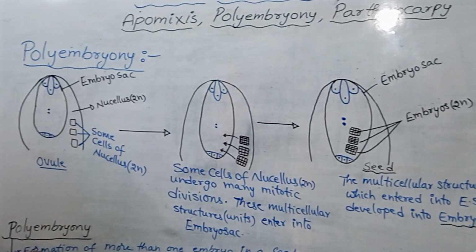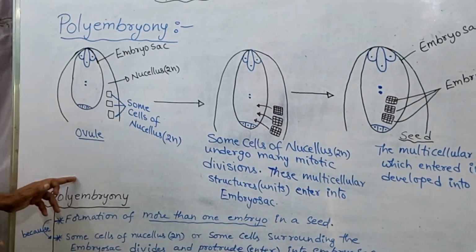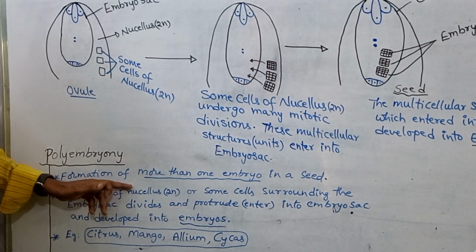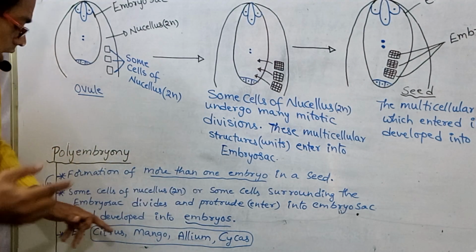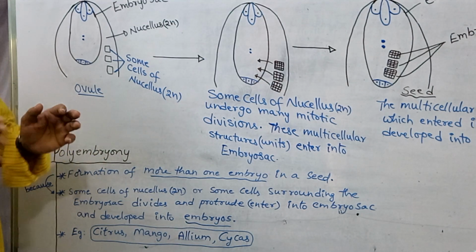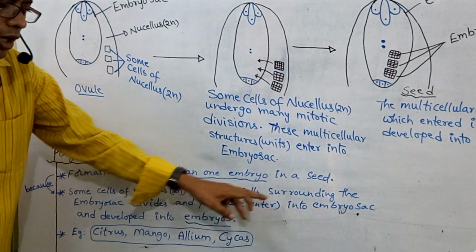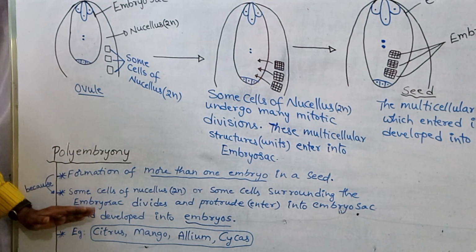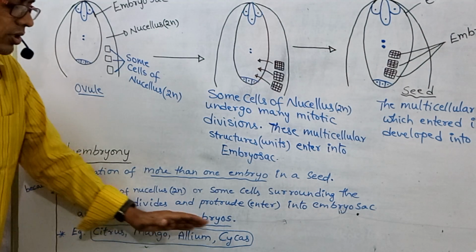Formation of more than one embryo in a seed is called polyembryony. Some cells of the nucellus, the tissue present surrounding the embryo sac, divide and protrude into the embryo sac. This polyembryony is found in citrus, mango, allium, cycas.